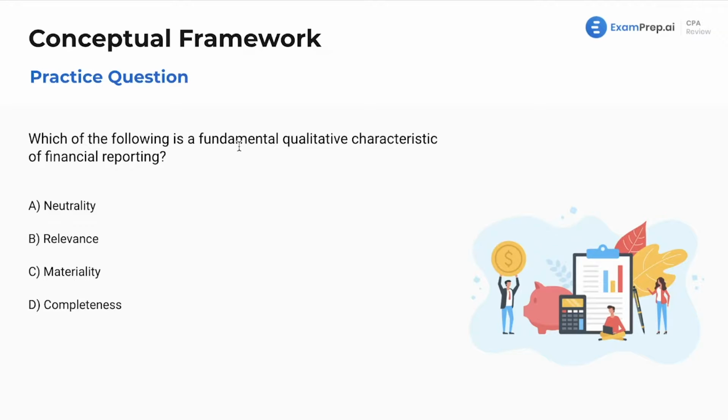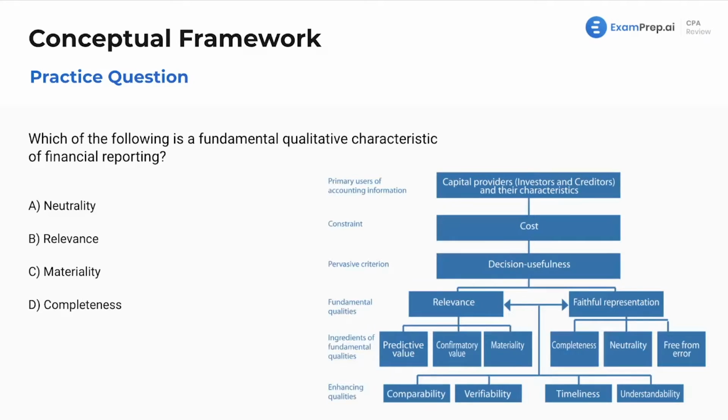This question is asking, which of the following is a fundamental qualitative characteristic of financial reporting? Now, two ways to really go about this. For one, sure, let's understand what that means and why it's important. However, you can for sure just memorize it, and I highly, highly recommend to memorize it. And what do you memorize here? Well, we've got a wonderful chart here for your reference, which I'm sure you've seen in our lectures as well.